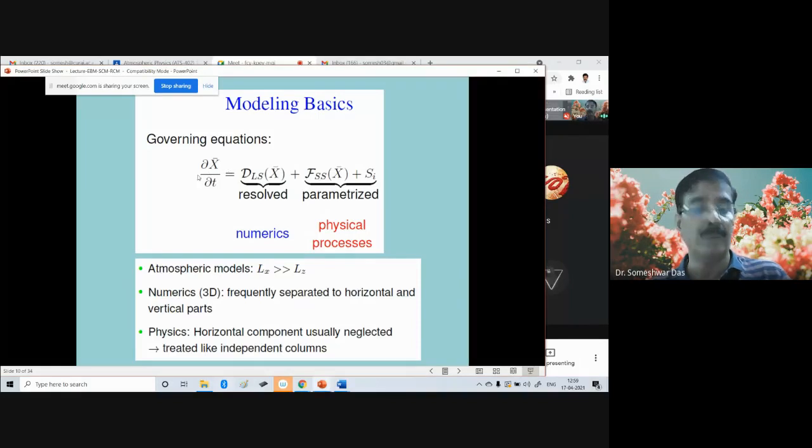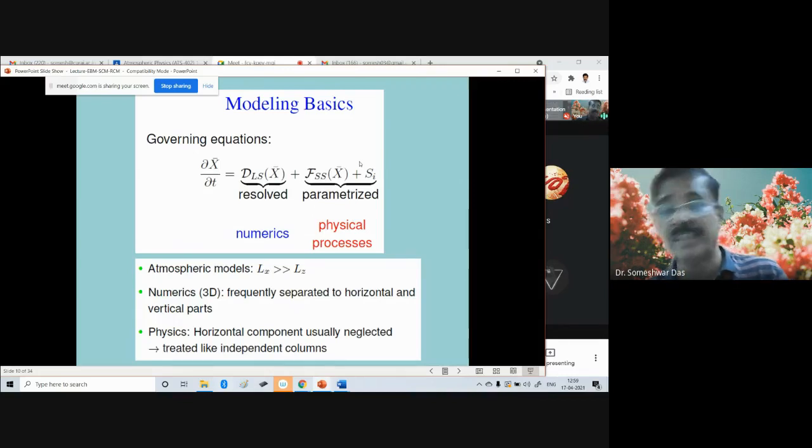In a very simple form, we can show del x by del t, where x can be any variable. Del x by del t is equal to dls of that x, the resolved part, and this is the parameterized part, plus fss plus si. Okay, where this term indicates the resolved part, and this is the parameterized part.